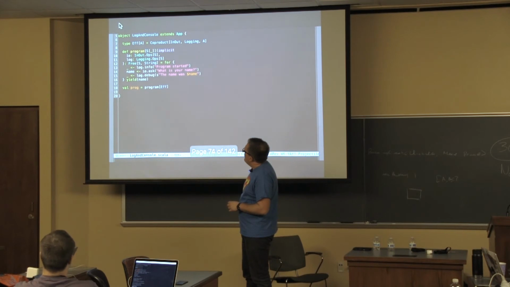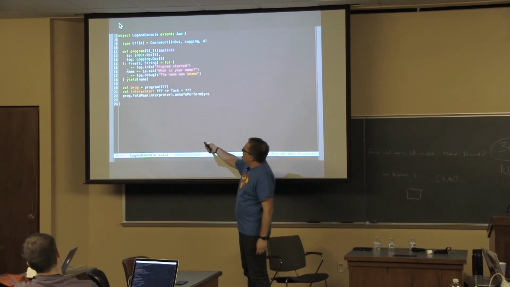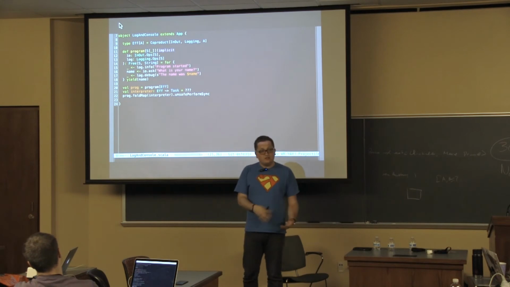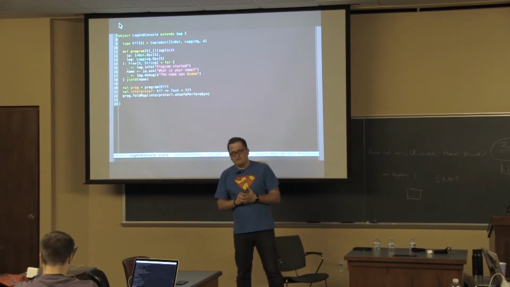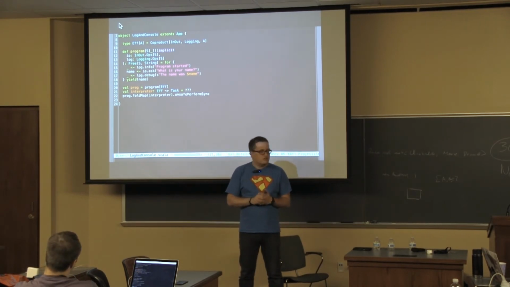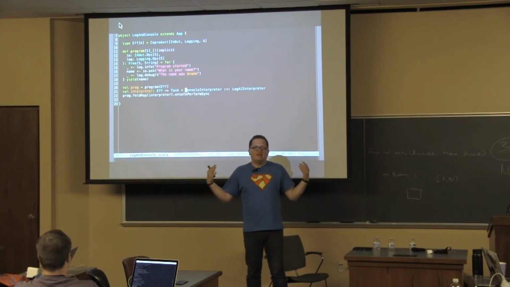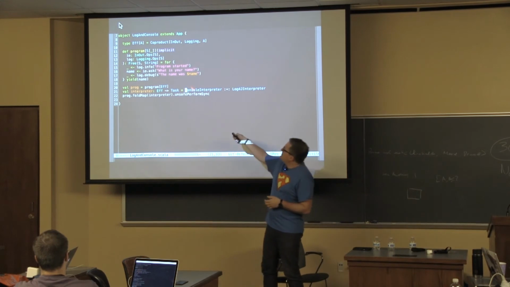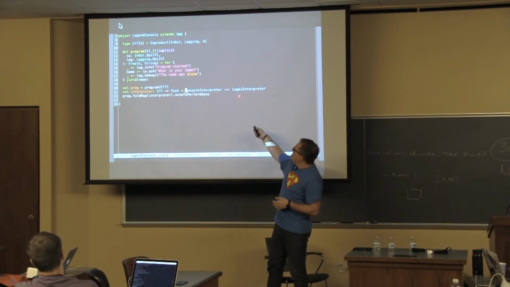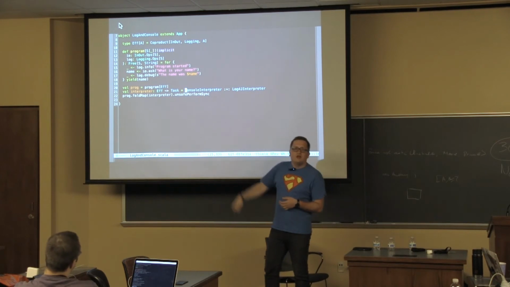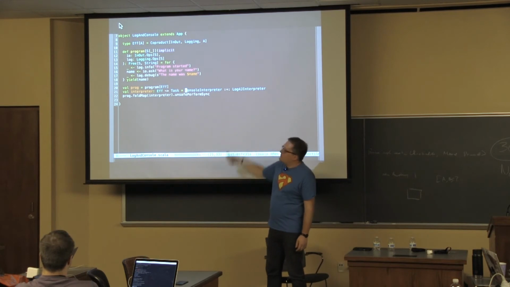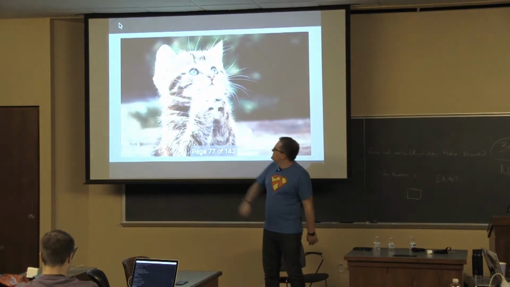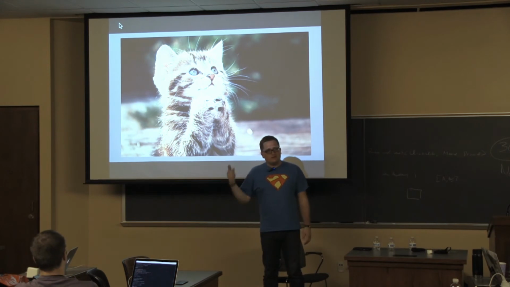Now the question is, how would I write it? I need an interpreter that would go from EFF to task, right? I still need to somehow execute my program. If I were to write my interpreter one more time for all those coproducts, that would be crazy. So fortunately, I don't have to do this. I can take existing interpreters and I can sum them together. This is the interpreter that was going from input output to task. This is the interpreter that just went from logging to task. So if I want to have an interpreter that will go from EFF to task, I can sum them together, and the whole thing works.